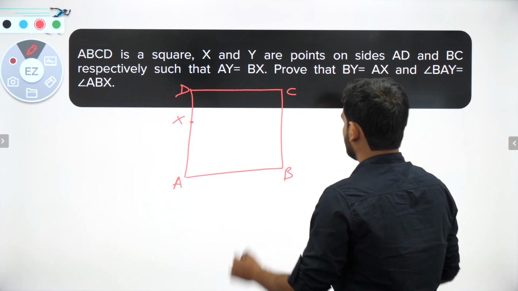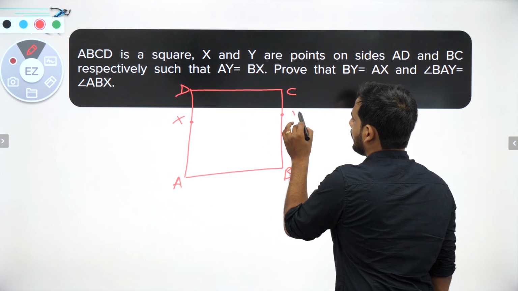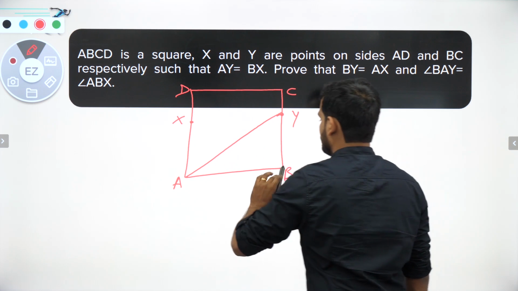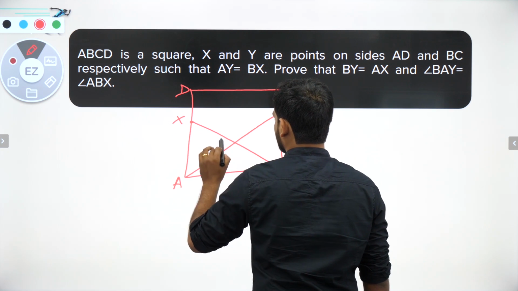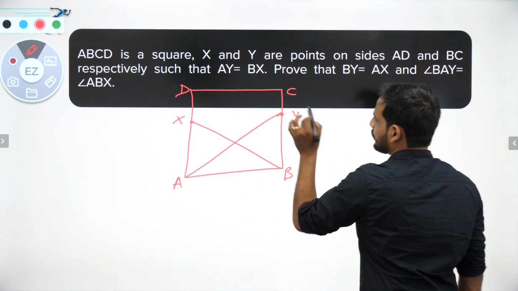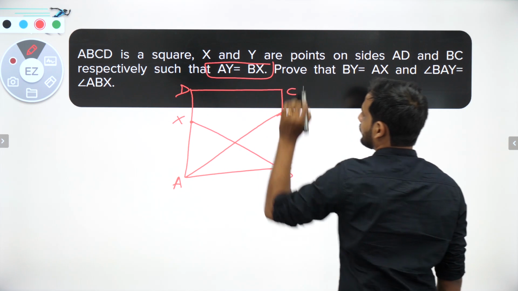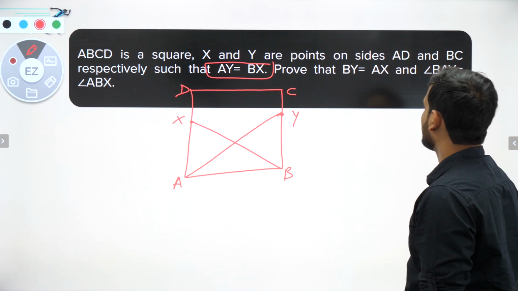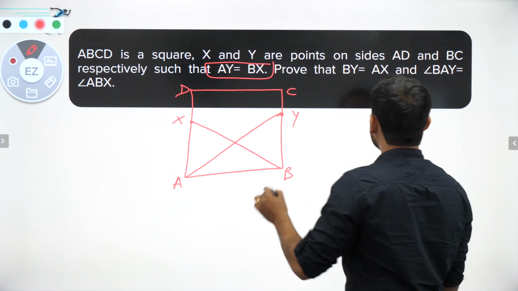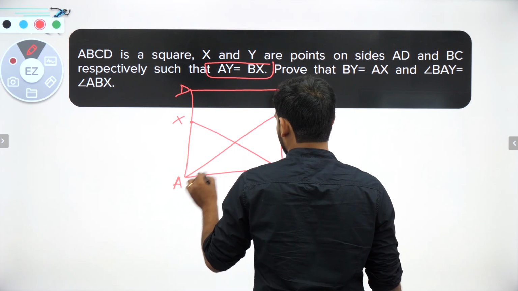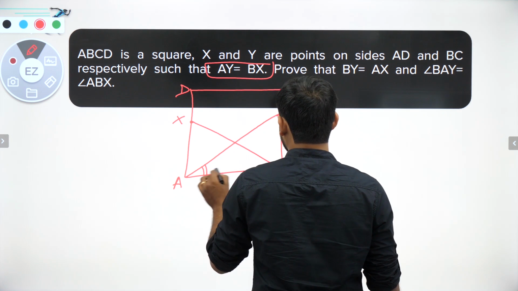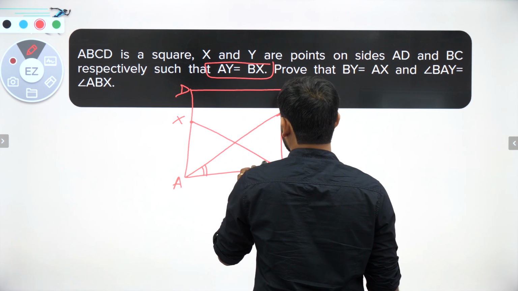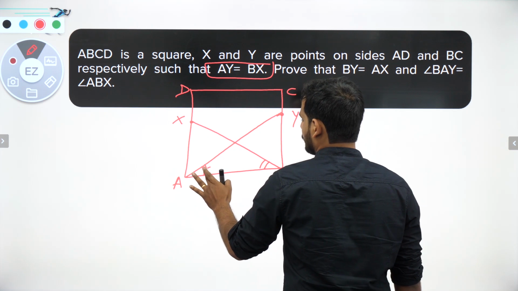BX. So Y is a point here, and they are saying it is in such a way that AY is equal to BX. That means these two, AY is equal to BX. This is one important thing to know. Prove that BY is equal to AX and angle BAY is equal to angle ABX. This angle BAY we have to prove equal to ABX. We'll prove it, don't worry.